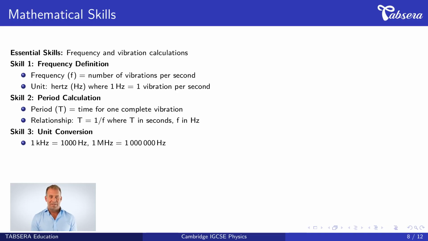Mathematical skills are crucial in physics. Let's examine 3 key skills. First, frequency definition. Frequency, symbol f, equals the number of vibrations per second. The unit is Hertz, symbol Hz, where 1 Hertz equals 1 vibration per second. Second, period calculation. Period, symbol T, equals the time for 1 complete vibration. The relationship is T equals 1 divided by f, where T is in seconds and f is in Hertz. Third, unit conversion. 1 kilohertz equals 1000 Hertz. 1 megahertz equals 1 million Hertz. These conversions are essential for solving problems involving different frequency ranges.